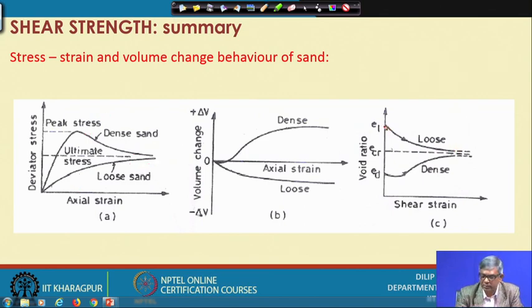So, critical void ratio: from this diagram we can conclude that if the soil has a void ratio greater than the critical void ratio, that means the soil is loose, and during shear it will decrease in volume. So the void ratio is large, that means loose, and then the volume continues to decrease, meaning the void ratio will be decreasing.